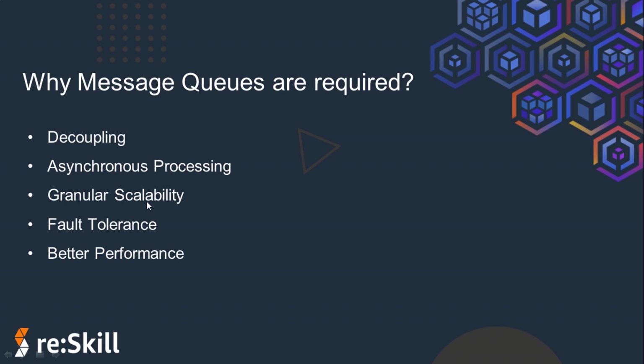Producers, consumers, and the queue itself can all grow and shrink on demand because this is a managed service. And since decoupling the architecture with the queue reduces dependencies, this will enable better fault tolerance in the entire architecture, and having all the above features will lead to better overall performance of the application.